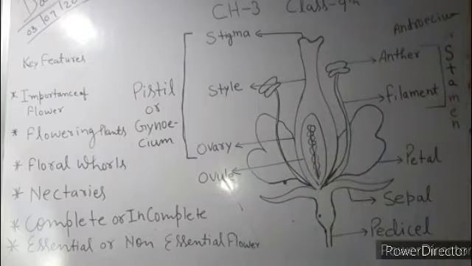Okay, that is okay. Now, when we come to the basal part of the flower, there is a holding structure, the structure which is swollen or the broad stalk, called pedicel, from where all the floral parts of the flower arise.